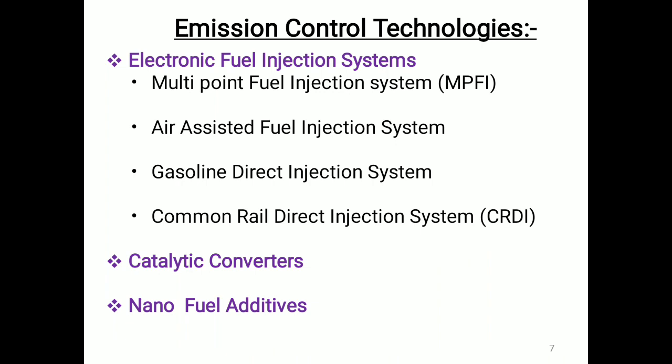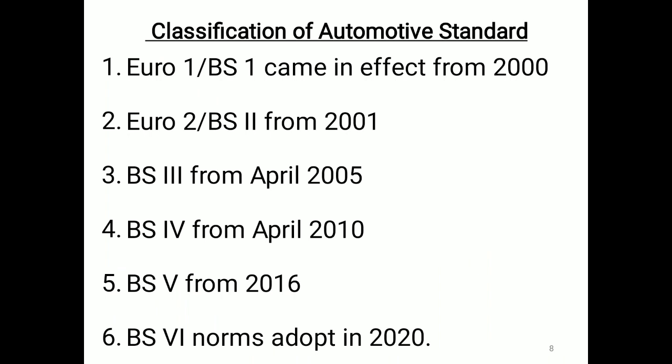If lead is more, again it will affect the environment. Lead should be less. So for the catalytic converter, what materials do we have to use now to absorb the unwanted gases? Then what type of fuels? Whether I use a multi-point fuel injection system, air assisted fuel injection system, gasoline, or common rail direct ignition CRD system, these are the technologies where emissions can be controlled.